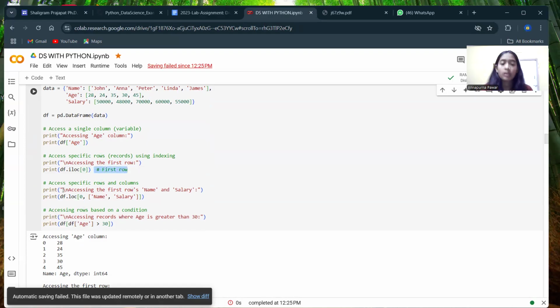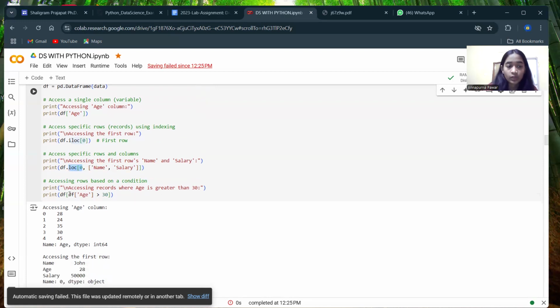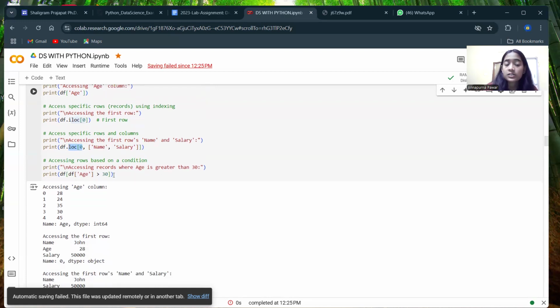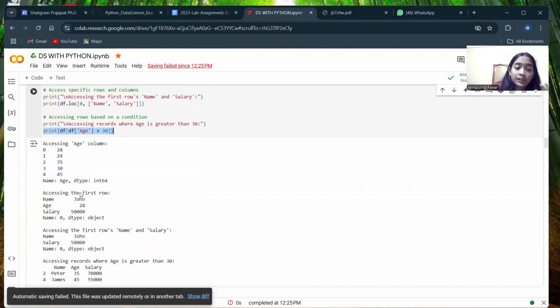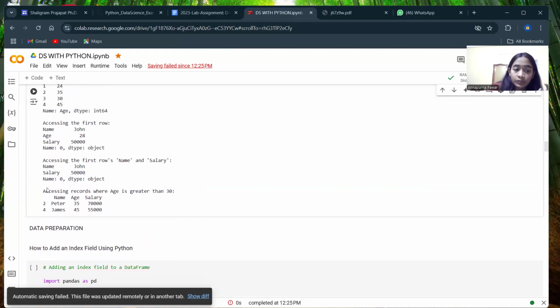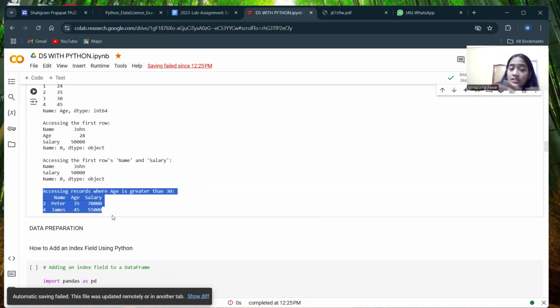Okay. If you want to access rows and columns, then name and salary column हमने दो चूज कर रहे हैं और ये हमारी फर्स्ट रॉ के लिए है। एक्सेसिंग रोज बेस्ड ऑन कंडीशन, एक कंडीशन के बेसिस पे अगर हमको एक्सेस करना है किसी रिकॉर्ड को, हमको ये चाहिए कि जिस इंसान की एज 30 से ज्यादा हो हमको उसी का रिकॉर्ड देखना है। So we can use this type of statement like print df[df['age'] > 30]. Okay, so the output will be this, accessing records where the age is greater than 30: name, age, salary.